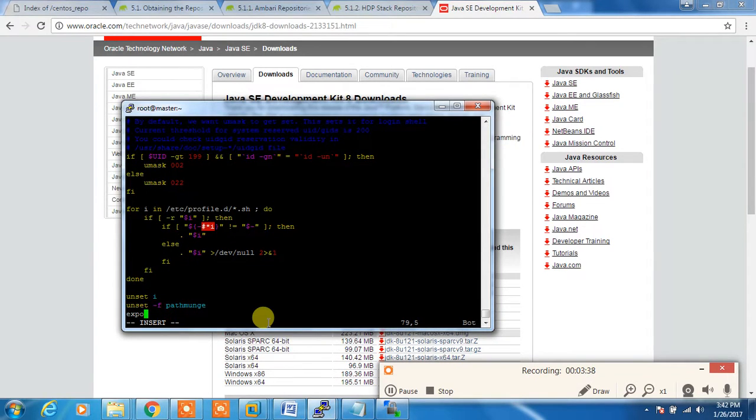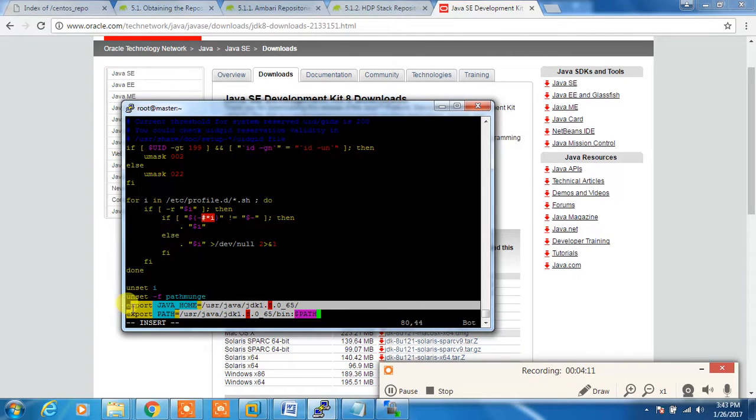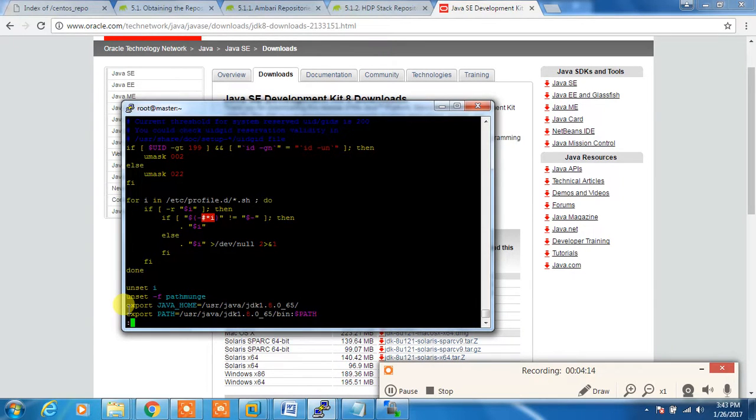So export JAVA_HOME equal to this one, then export PATH equal to $PATH, sorry, this one, colon.